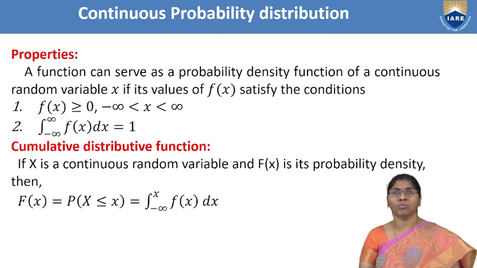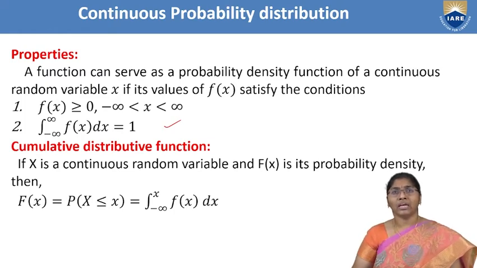The properties of continuous probability distributions. A function can serve as a probability density function of a continuous random variable X if its values f of x satisfy the following conditions. First one, f of x greater than or equal to 0, for minus infinity less than x less than infinity. The second condition is the integral from minus infinity to infinity of f of x dx equal to 1. Earlier, for the discrete probability distribution, the summation of p of x equals 1. Here, for the continuous case, it is the integral from minus infinity to infinity of f of x dx equal to 1.